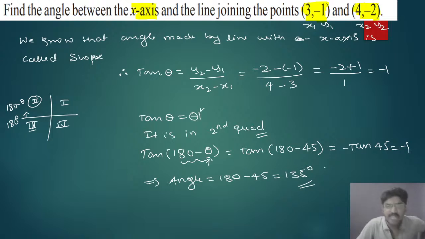So please understand this. Here we have to find the angle. To find that angle, we use the formula tan theta equal to y2 minus y1 divided by x2 minus x1. So tan theta will be minus 1. Now if tan theta is minus 1, it is in the second quadrant. If I have to go for the second quadrant, I have to write it as 180 minus theta.